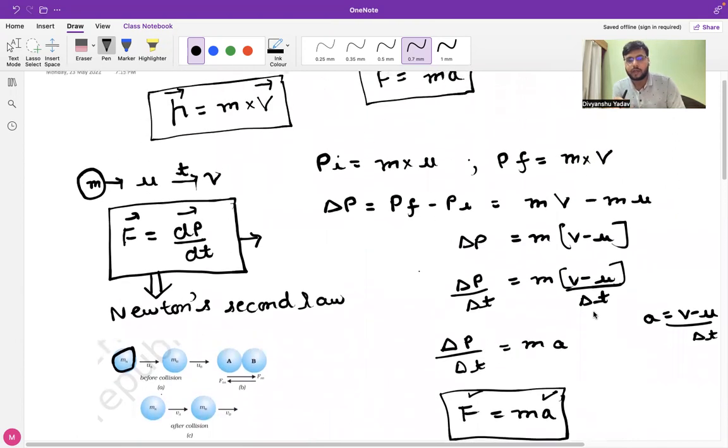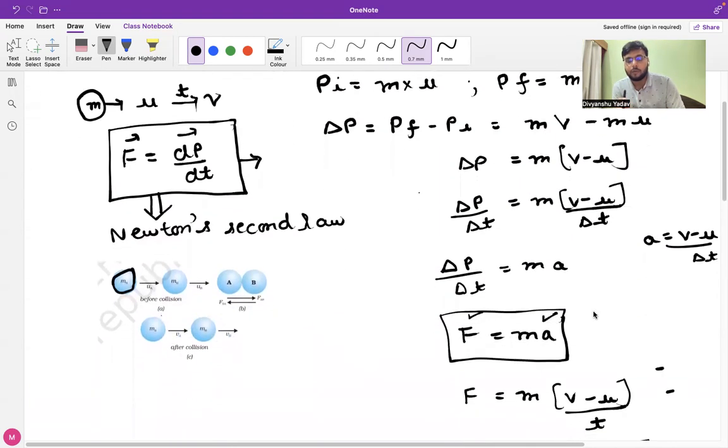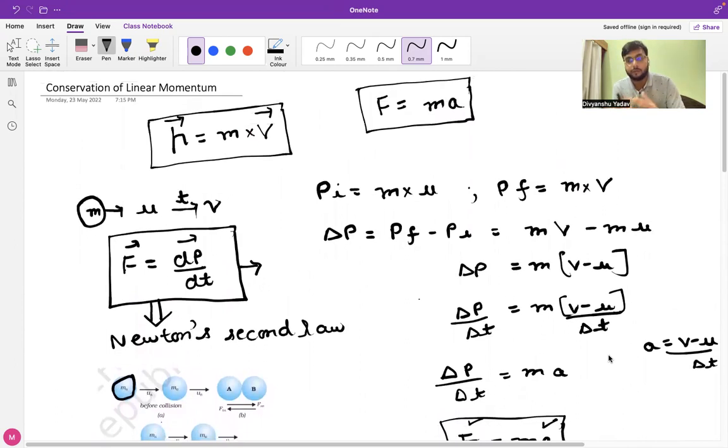So it can be easily understood that the concept of momentum relates the mass and the velocity together, and this equation can be used to derive both Newton's laws, that is the second law and the first law. So this was the brief introduction about what momentum is. Momentum is a vector quantity. Why? Since velocity is also a vector quantity, from this equation it is quite evident that momentum is also a vector quantity. If we want to calculate its SI unit, the SI unit of mass is kilogram, and for velocity it is meter per second. So this is its SI unit.